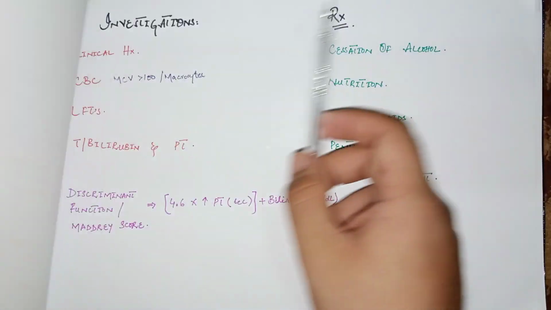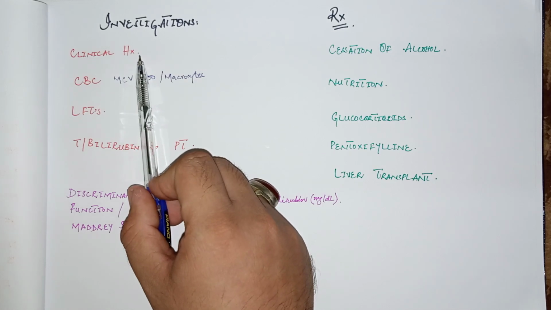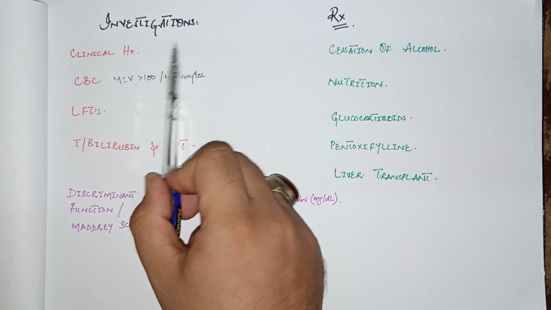Now come to the investigations. Clinical history is very important. Clinical history from the patient as well as from the first degree relatives and the friends is very important to rule out alcohol misuse.